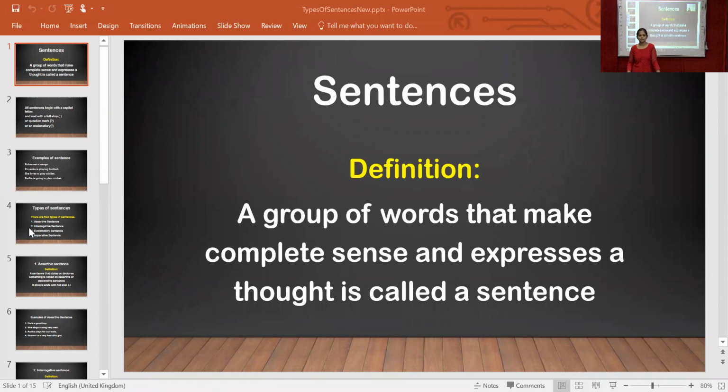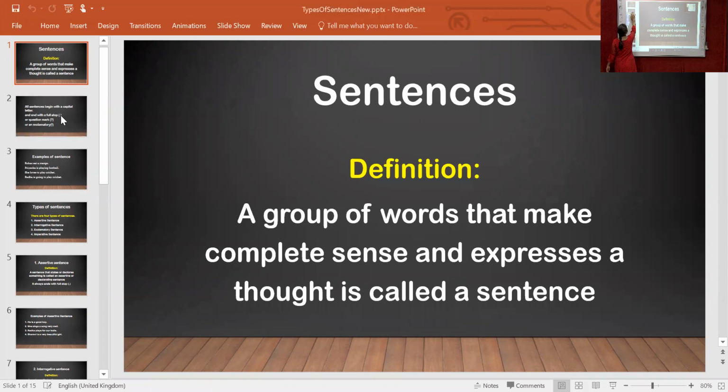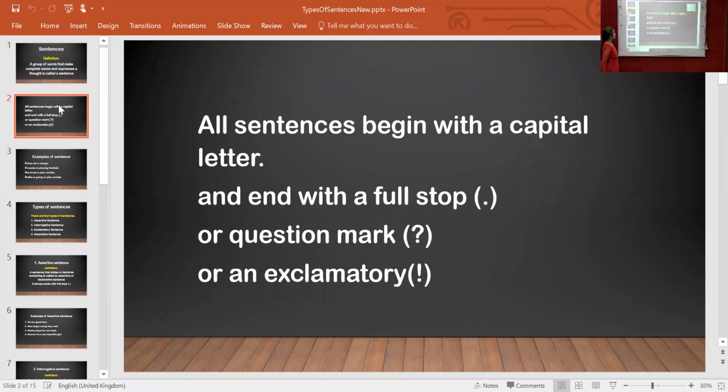Now we can see a second slide. Now see, all the sentences begin with a capital letter and end with a full stop or question mark or an exclamatory sign. Now you can see everywhere in the sentence the first letter is capital. Now we can see in the third slide some examples of the sentence.